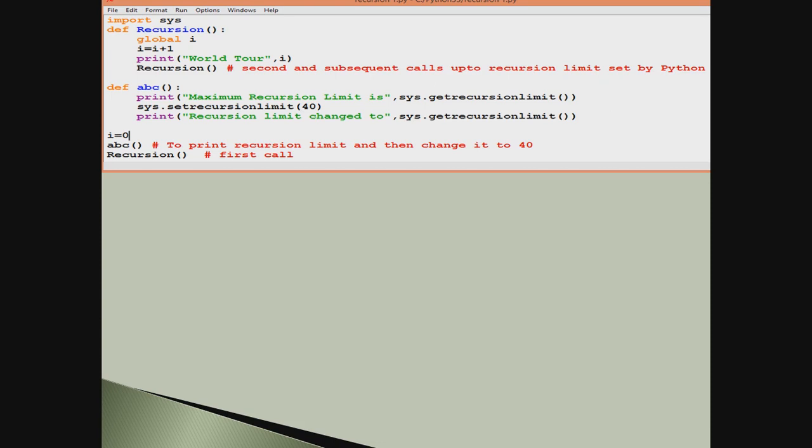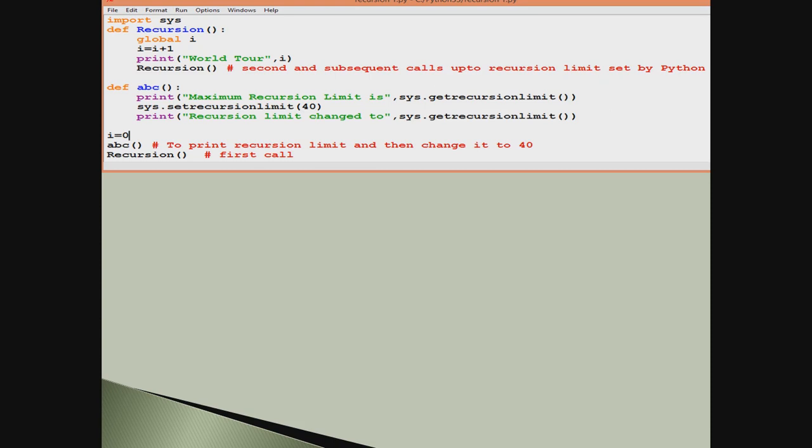So the first statement in ABC prints the maximum recursion limit. The second statement changes the maximum recursion limit. See here we have changed it to 40. And the third statement again prints, and we check with it how much Python has made the limit after our setrecursionlimit function works. Did it make it 40, or is it keeping it 1000 only?